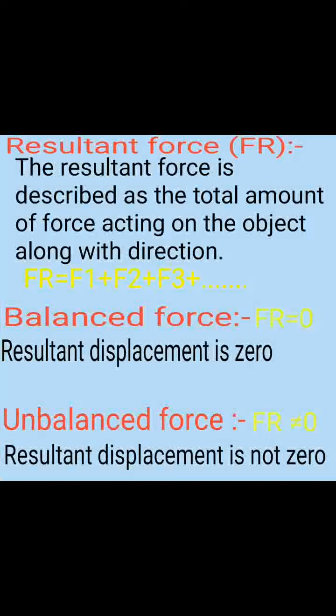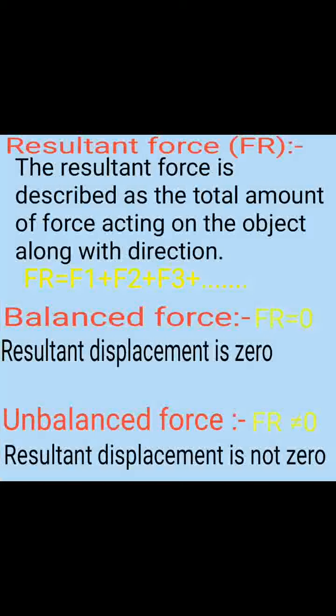Balance force. In balance force, resultant force is equal to 0. That's why displacement is also 0. As we know, there is a force of attraction between moon and earth. Then, why are they not coming closer? Answer is because of balance force. Here, centripetal force is balanced with the centrifugal force. That's why moon is not coming closer to the earth.